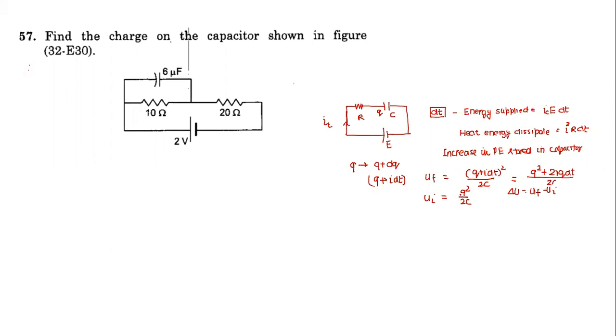Are you following? Yes, sir. Higher order terms we can ignore.